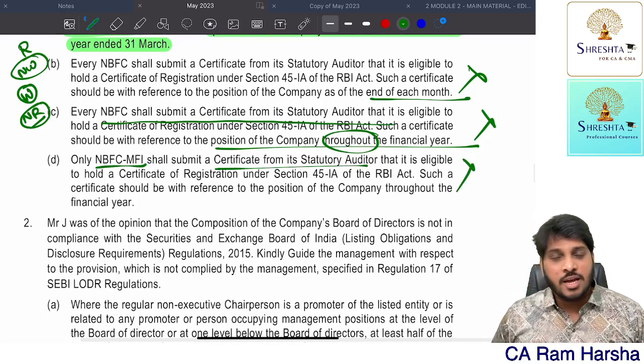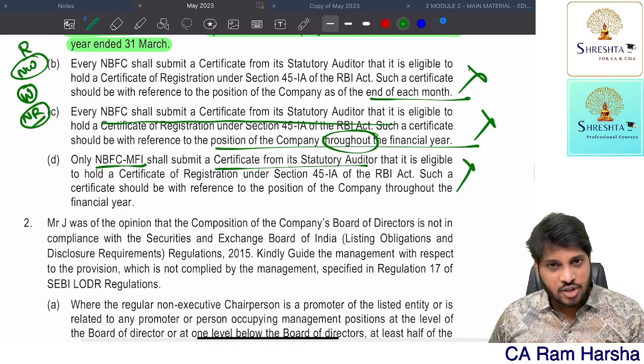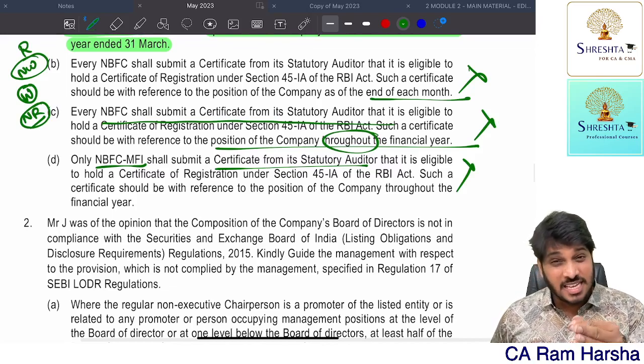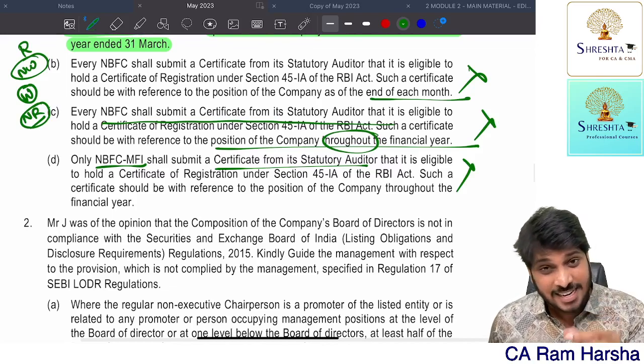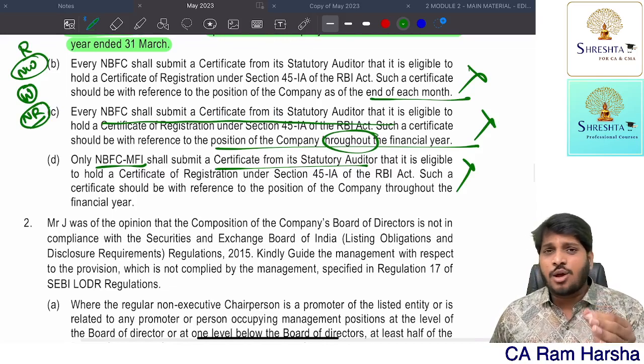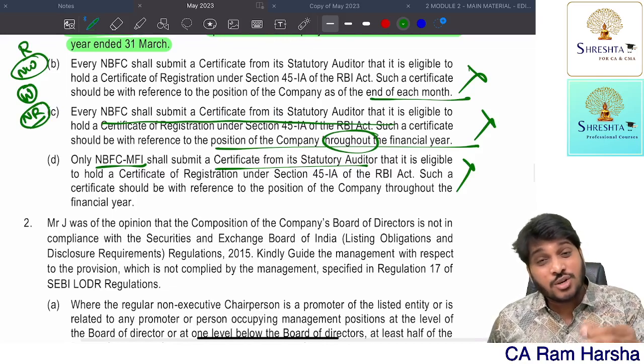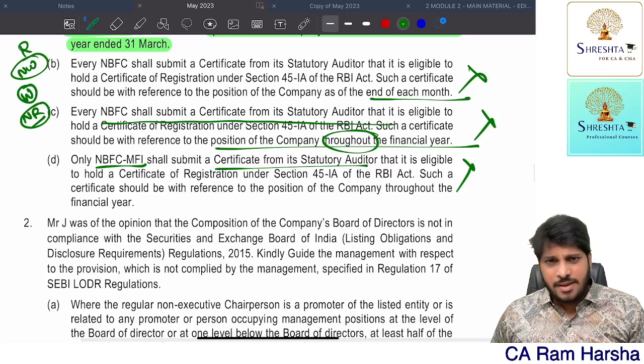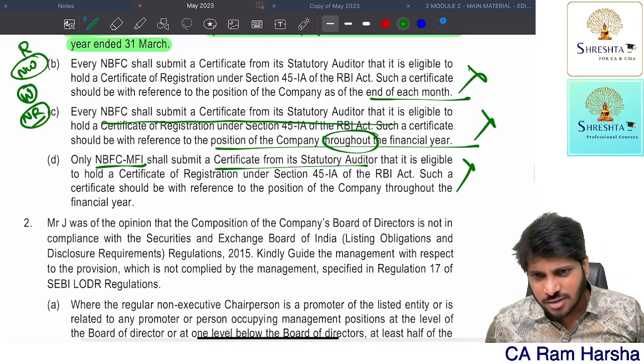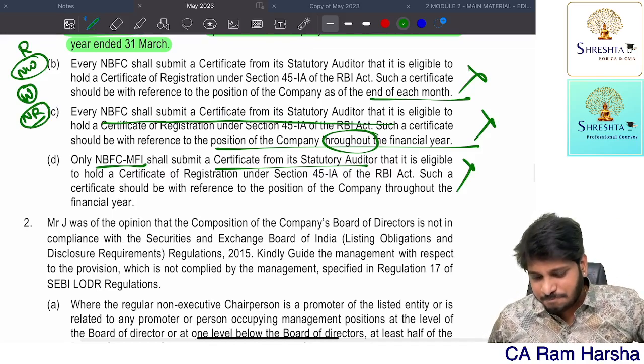Every NBFC shall obtain a certificate from the statutory auditor that the NBFC is eligible to hold the certificate of registration granted to it, and the certificate shall also be obtained in respect of the position of net owned funds by the NBFC as at the end of the financial year. Able to understand. Next.